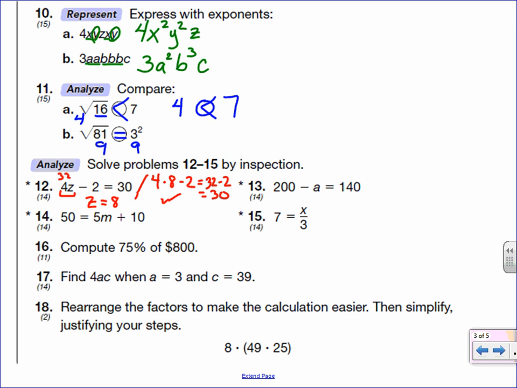The next one, we have 200 minus a number equals 140. So what number, when I subtract it off of 200, would give me 140? Well, I think it would be 60. So let's say A is 60, and then let's give it a try. So we will do 200 minus 60. If I do it below here, just to double check, 0 minus 0 is 0, and 20 minus 6 is 14. So 140. So that checks out.